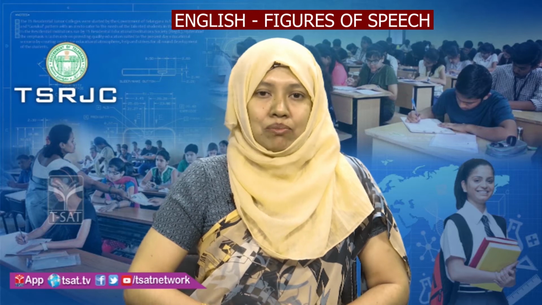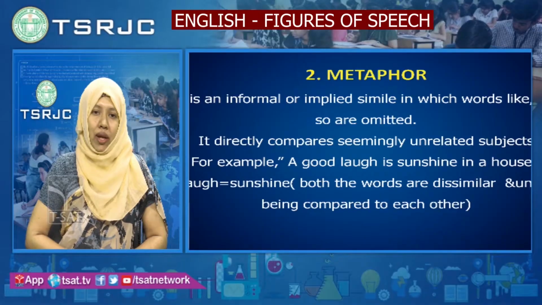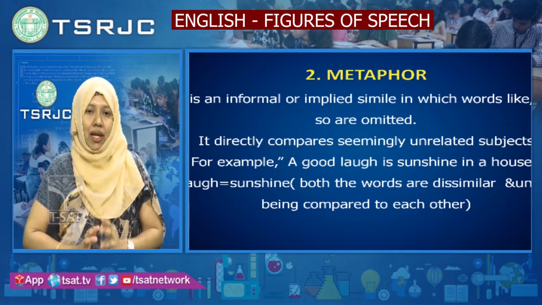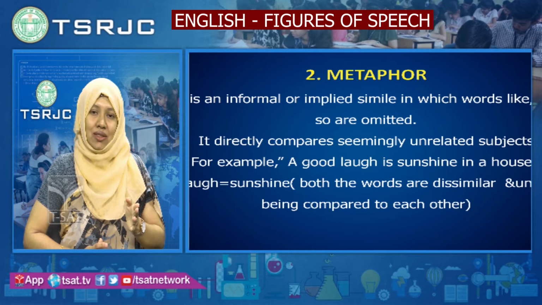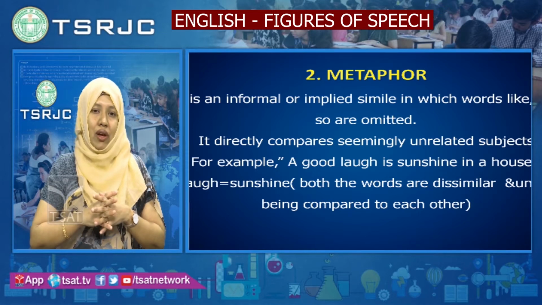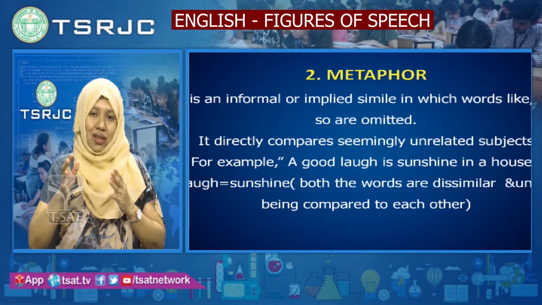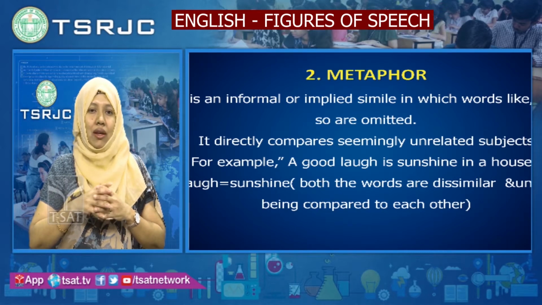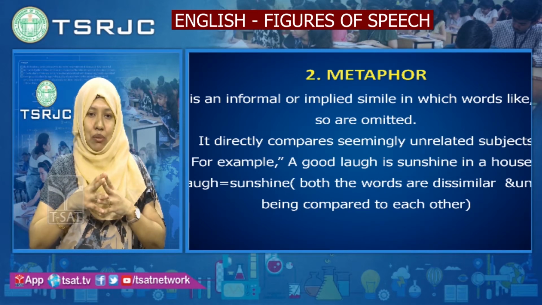Moving to the next, metaphor. This is an informal or implied simile in which words like, as or so are omitted. Most of the students get confused here between simile and metaphor. In simile we use like, as or so, but in metaphor these words are omitted, yet there is an implied simile. It directly compares seemingly unrelated subjects.